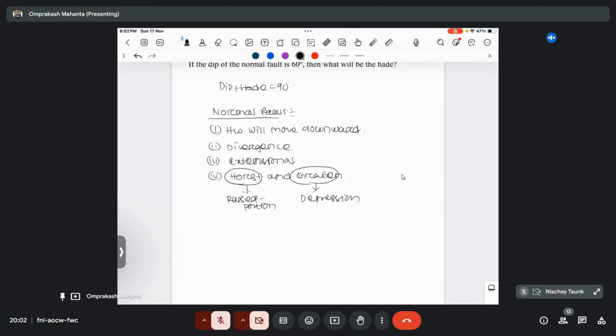And according to Anderson theory, for a normal fault, what is the condition here? Which one is vertical? Sigma 1 is vertical. Yeah, here sigma 1 is vertical, right? And the other two, sigma 2 and sigma 3, are basically horizontal. And remember that always sigma 1 is greater than sigma 2, which is greater than sigma 3, right? For strike slip, sigma 2 is vertical, and for reverse, sigma 3 is vertical. Right? So in normal faults, there are other varieties of normal fault, that is the decollement and detachment fault.